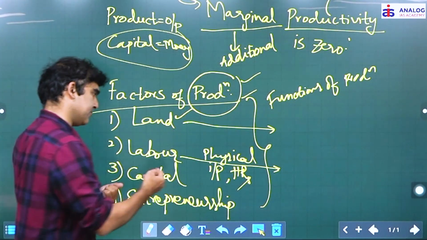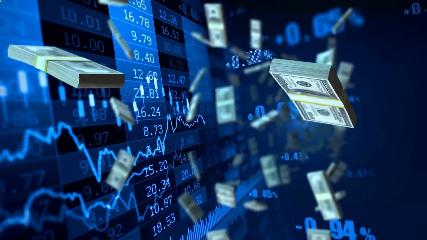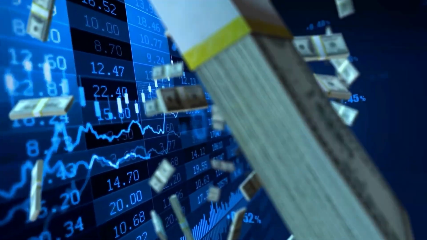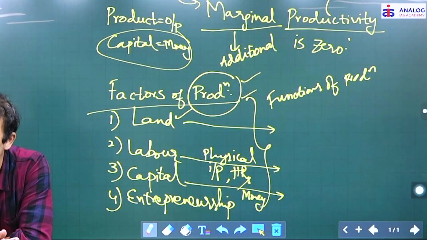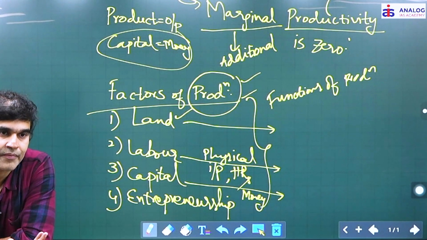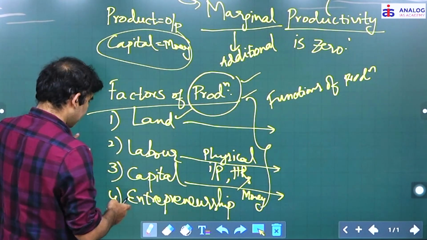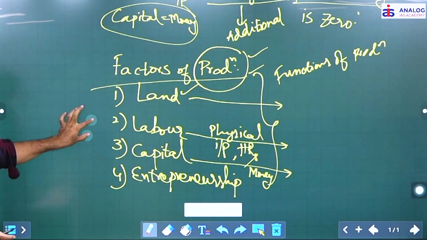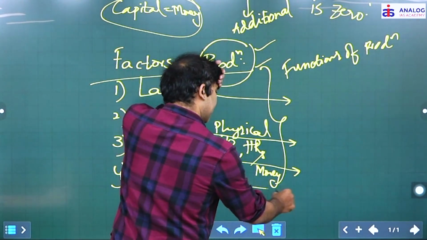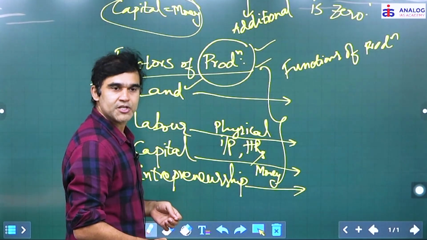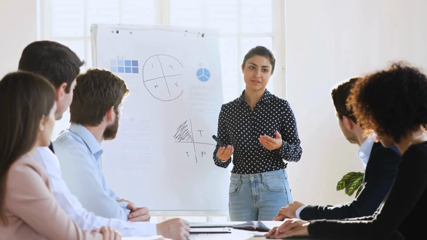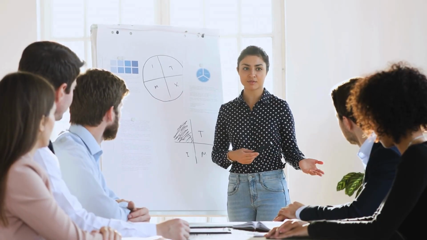Then capital. Of course, capital is what? Money, the investment. Mainly it is investment, but there are other forms of capital as well. To carry out production you require money. And finally, you have the fourth factor of production, that is your entrepreneurship. So who is the entrepreneur? Who organizes the other factors of production?